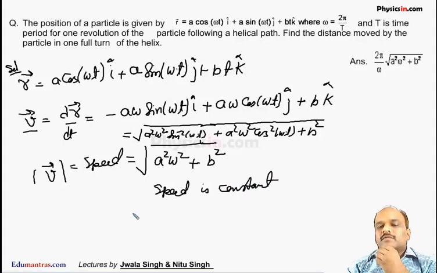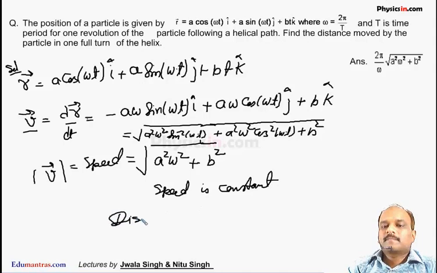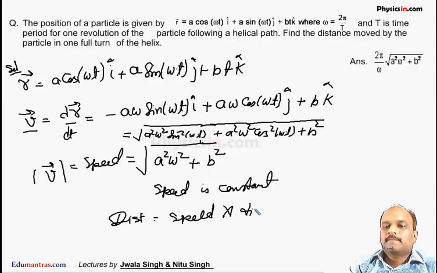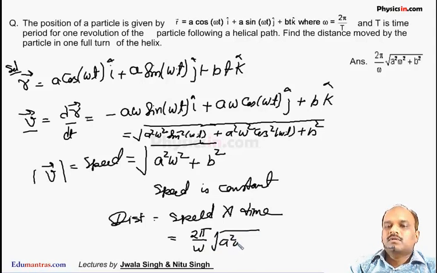So the distance traveled by the particle is speed into time, where time is 2 pi by omega. So it is 2 pi by omega multiplied by the speed, root over a square omega square plus b square. This is the answer.